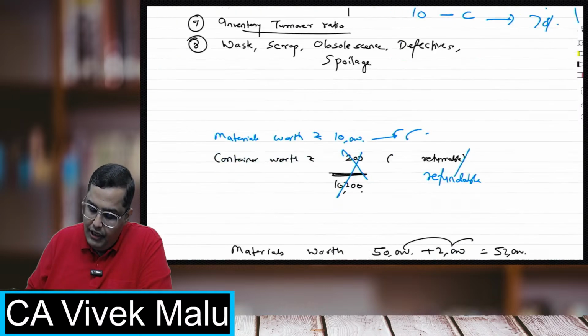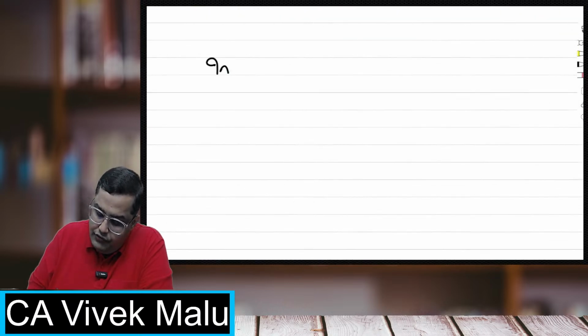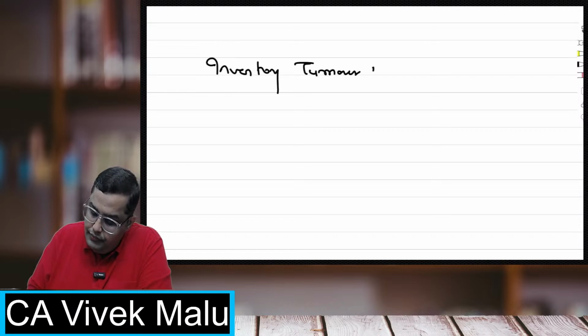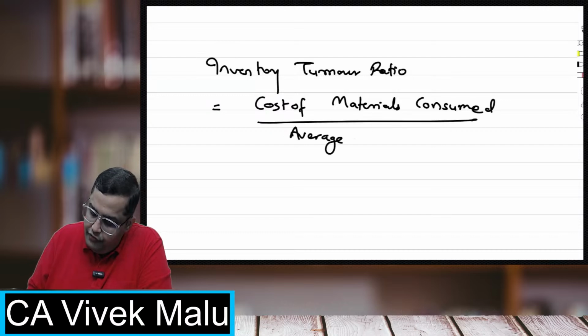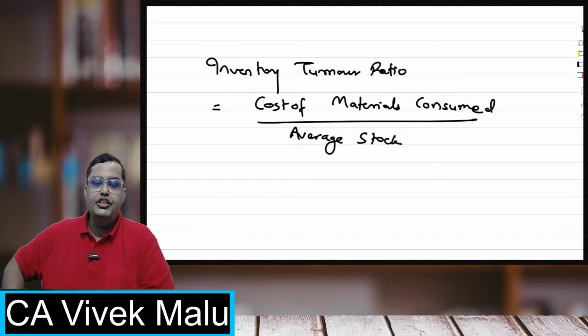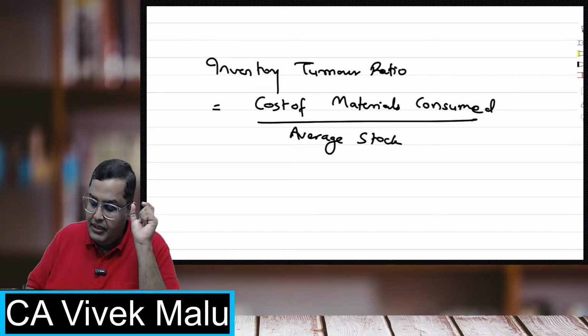What is the formula for inventory turnover ratio? The formula for inventory turnover ratio is equal to cost of materials consumed upon average stock, or average inventory of raw materials. Now I must have in the numerator the materials consumed.